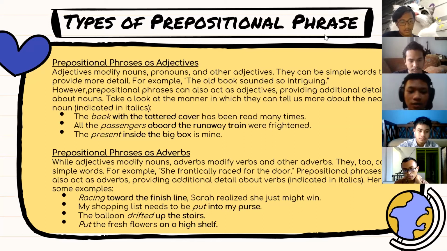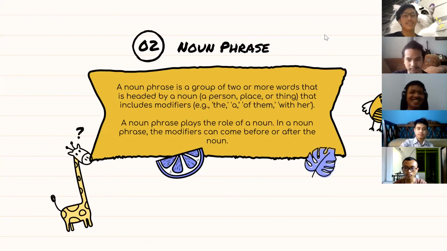So take a look at the example below: racing toward the finish line, Sarah realized she just might win. So the italic word is the verb, and the bold one is the prepositional phrase. Okay.